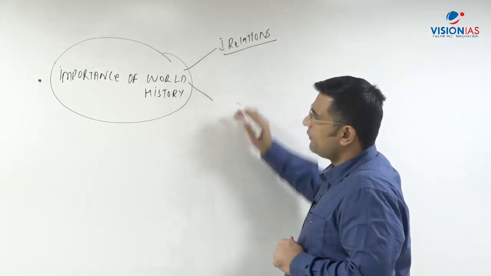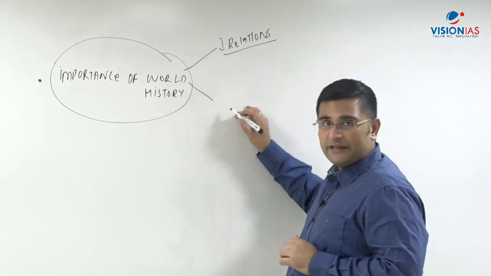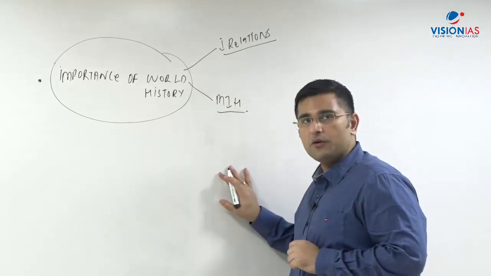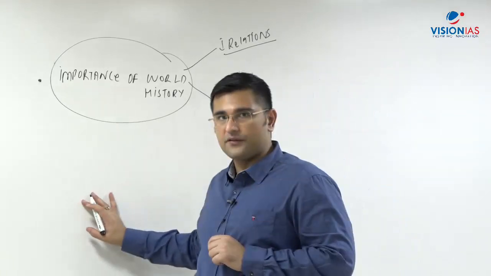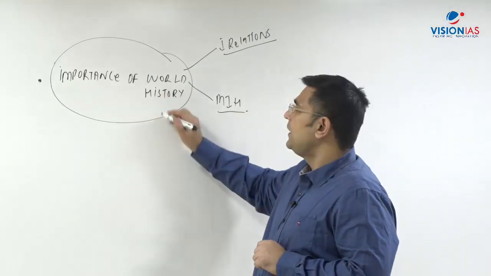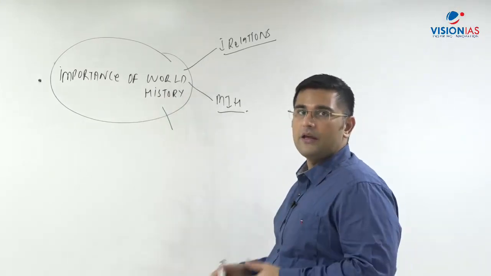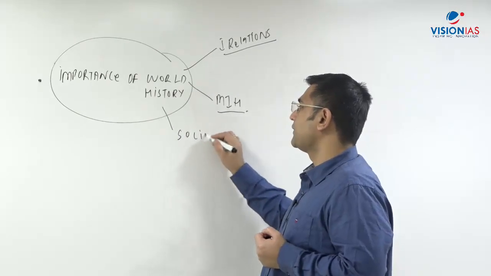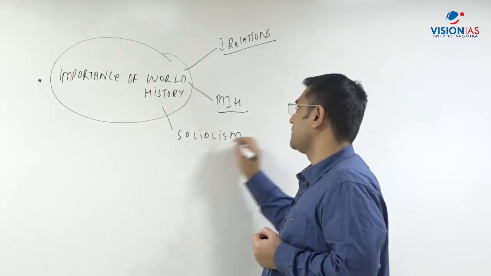Similarly, if you look at your world history, then you'll get a better perspective of modern Indian history. You'll be able to understand the events which happened in Indian history in a much better perspective if you have an understanding of world history, right? You also learn about some social and philosophical aspects, like socialism, fascism, etc. They are part of the syllabus also.